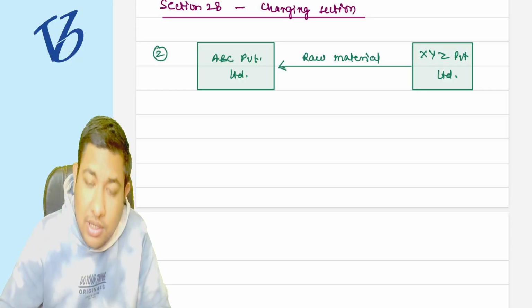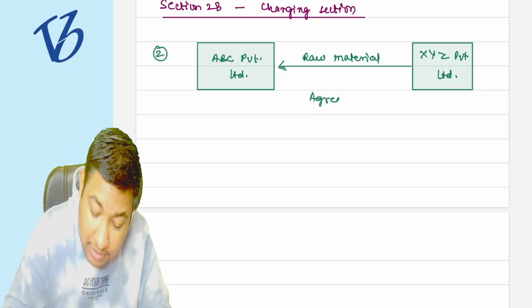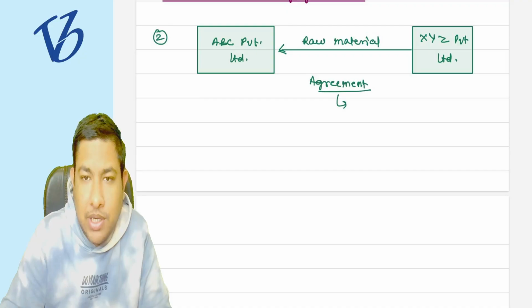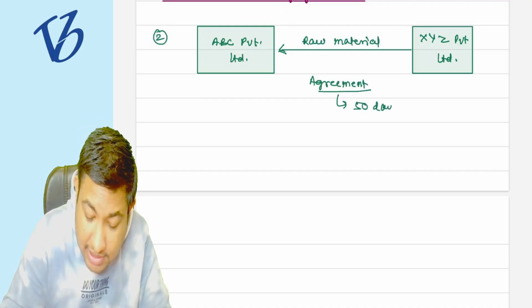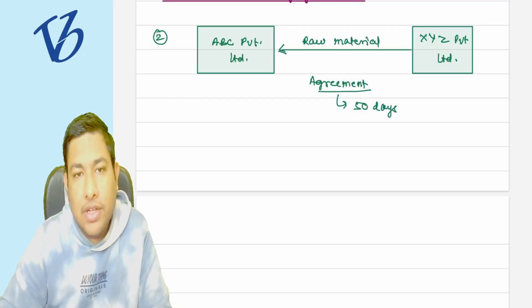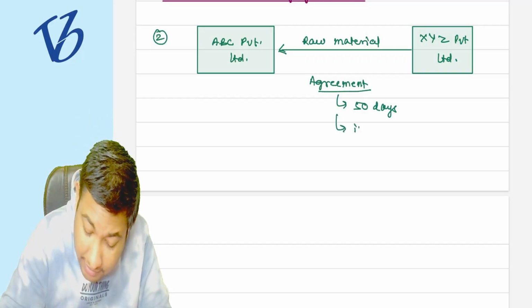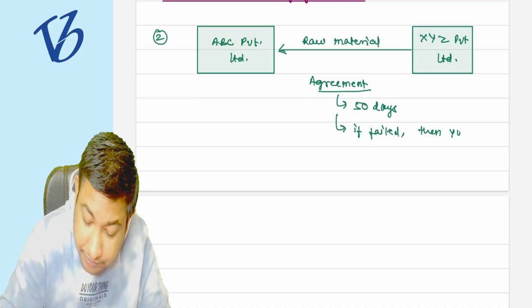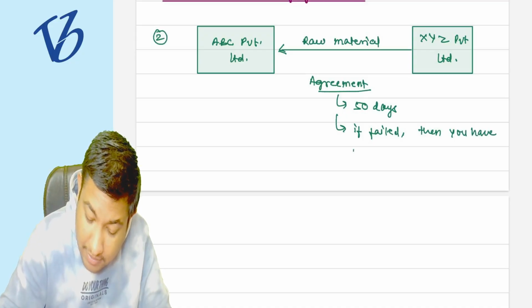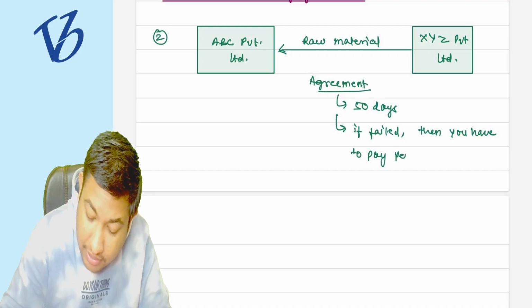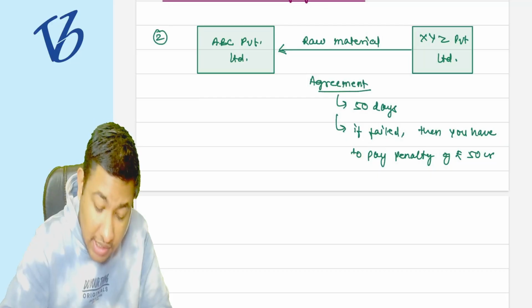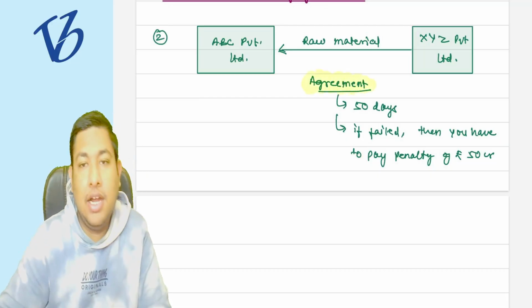Okay. Now, in the terms of the agreement between the two, it says that you have to deliver the particular goods within 50 days. Suppose within 50 days you have to deliver the goods to us. If failed, then you have to pay a penalty of rupees 50 crore. That was written in the agreement. Understood or not?